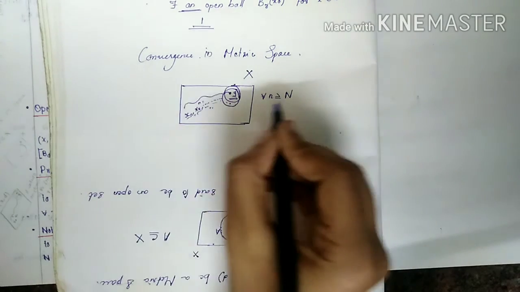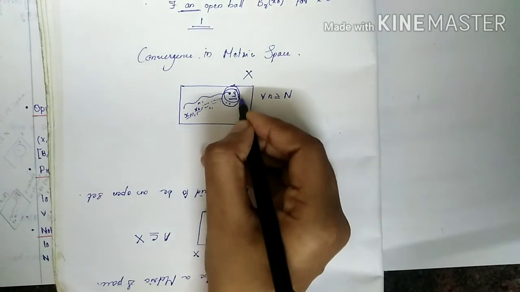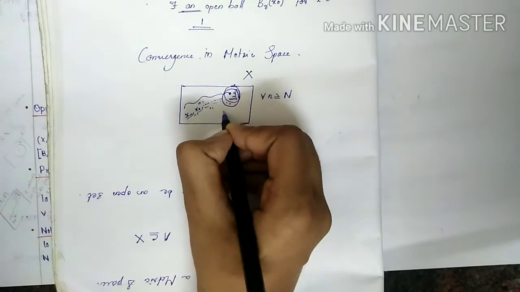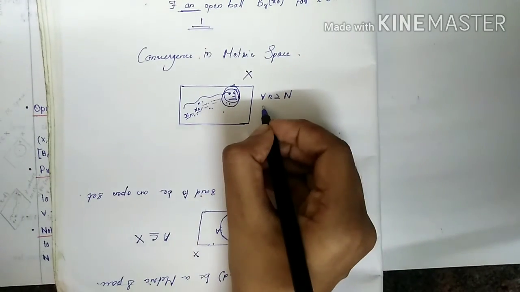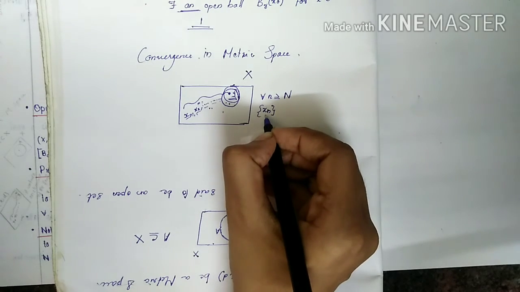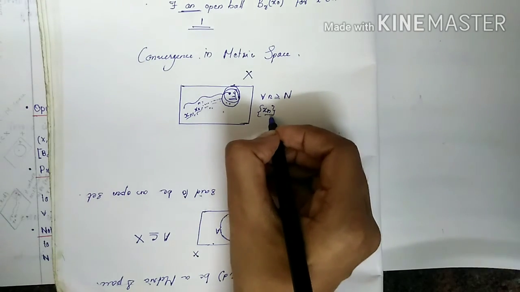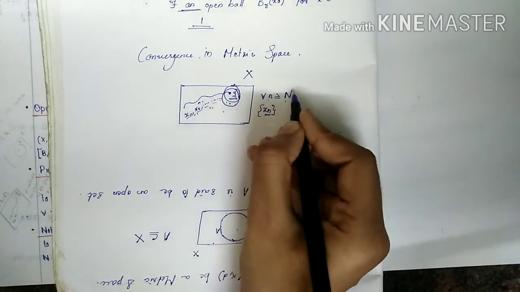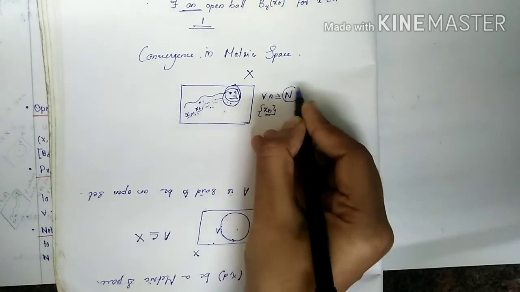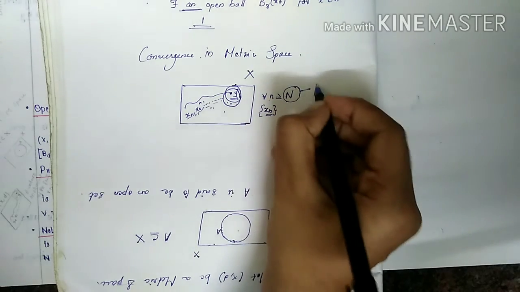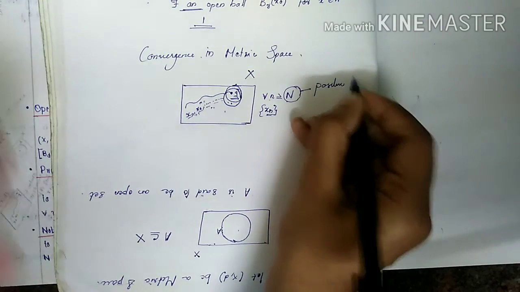So if we consider an open set containing y, it contains some elements of the sequence xn. Which elements need to be contained? All the elements for n greater than or equal to capital N, where capital N is a positive integer. That is defined here.